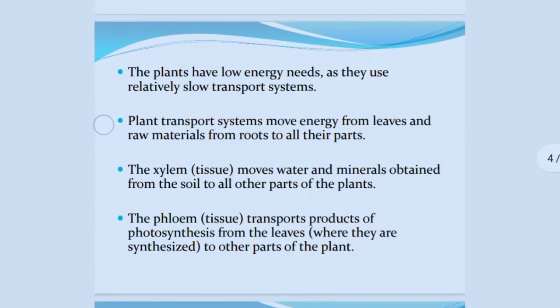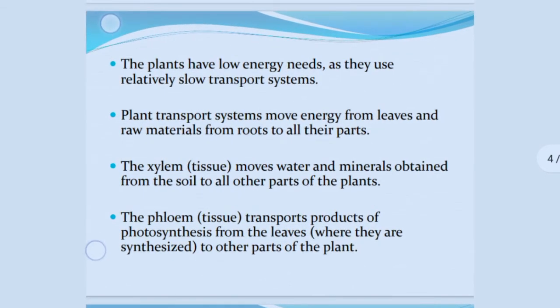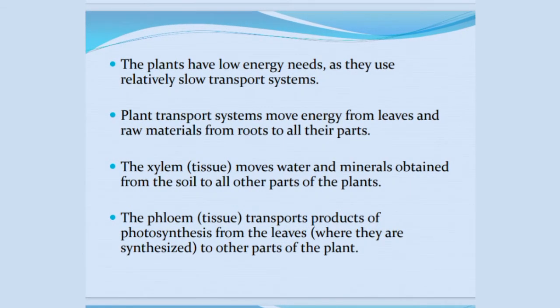Plants have low energy needs as they use a relatively slow transport system. Most parts of the plant body are dead. The plant transport system moves energy from leaves and raw material from roots to all their parts.